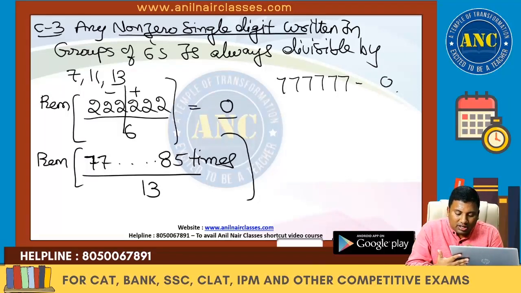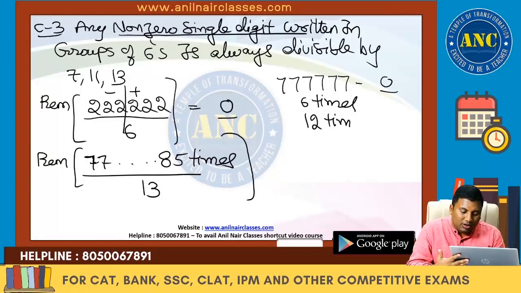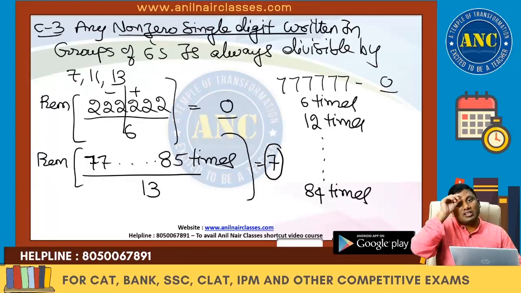So it is 0. Not only 6 times, but any multiple of 6 times it is 0. 12 times it is 0, and so on up to the multiple of 6 till 85. 6 14s are 84 times, it is 0. What is the remaining? 1, 7. 1, 7 is left.